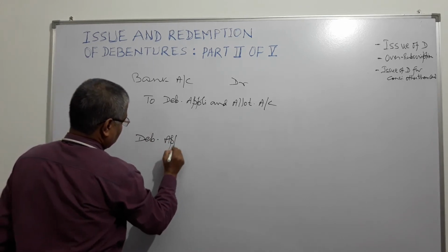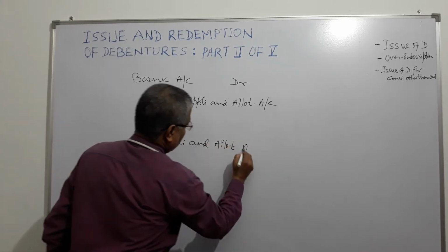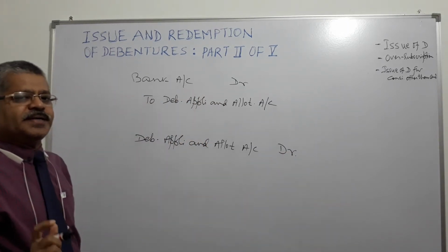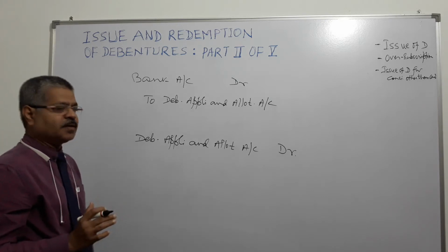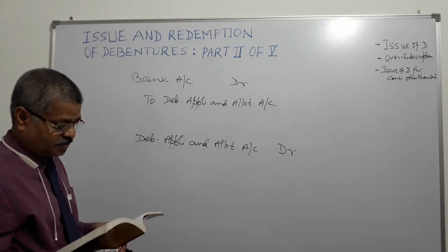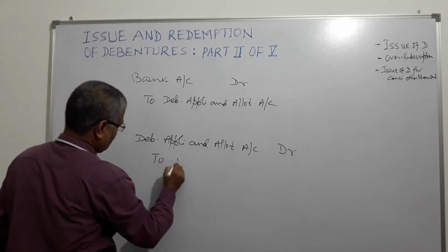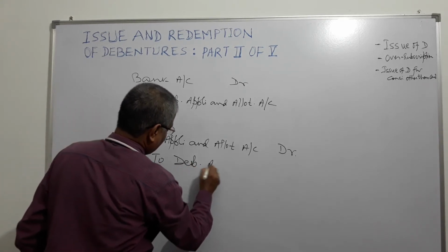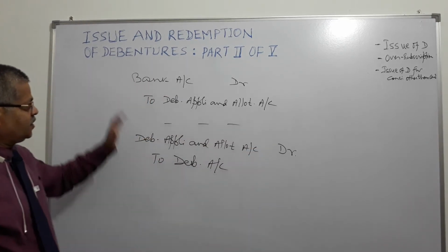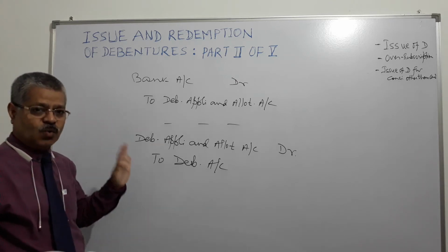Debenture application and allotment account will be debited and debenture account will be credited. At that stage, debenture account is credited. So the entry is completed for the first stage, right? To debentures account, credit to debentures account. Here it is done. This is the position when the entire amount is being received in the first go.